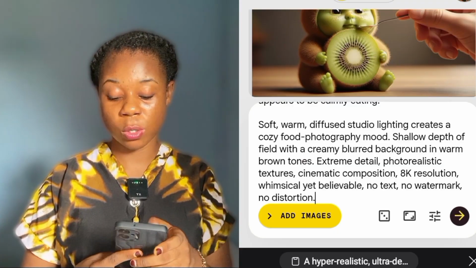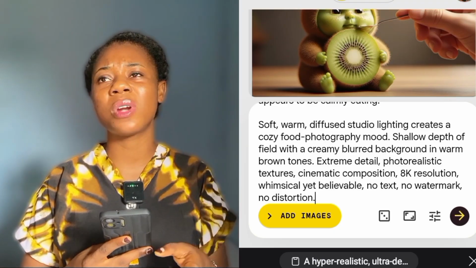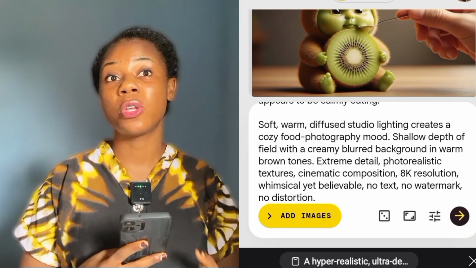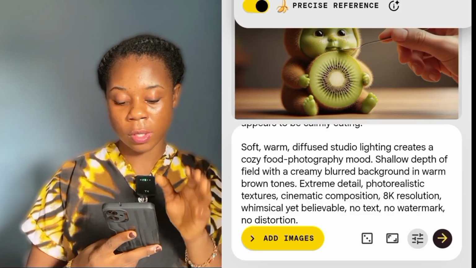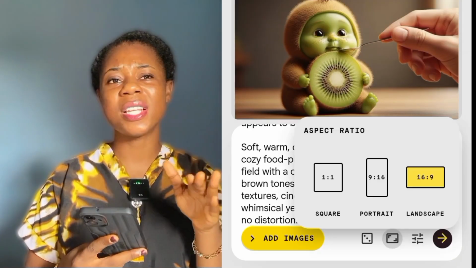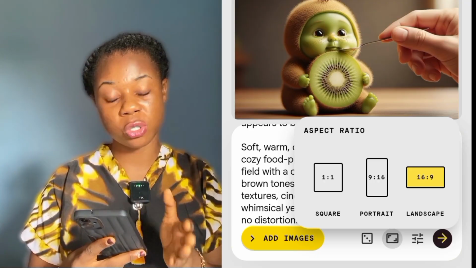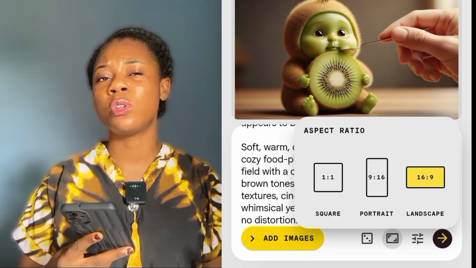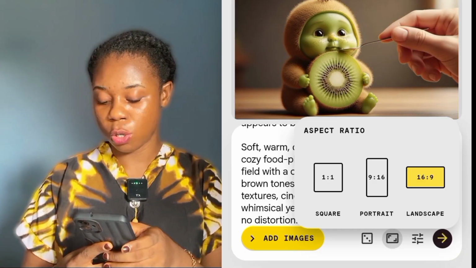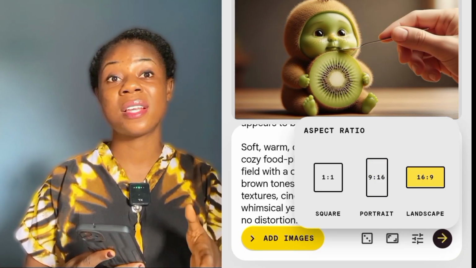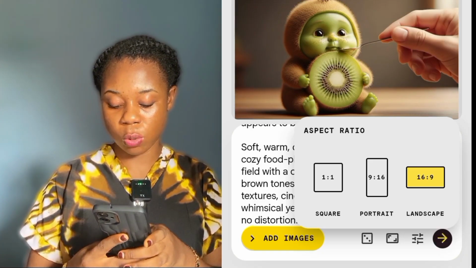Okay, next, if you need any aspect ratio, maybe you want to promote your image on Instagram reel, Facebook reel, TikTok, you are going to make use of portrait, not landscape. So you kindly click here to select any aspect ratio. You can see this is square, this is portrait for YouTube shorts, Facebook reel, Instagram reel, TikTok. I'm going to use 16:9, which is landscape, since I'm going to be posting this on YouTube alone. So I'm going to click and send.